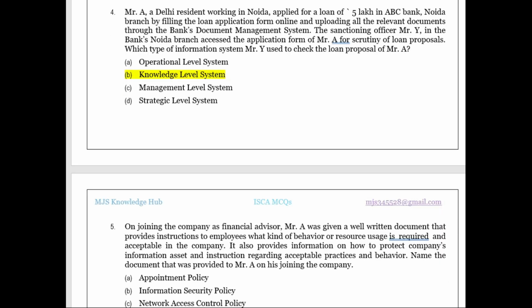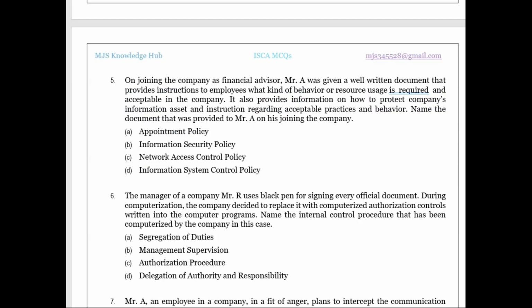Okay, then the fifth one. On joining the company as a financial advisor, Mr. A was given a well-written document that provides instructions to employees on what kind of behavior or resource usage is required and acceptable in the company. When you see the words resource usage or behavior within the environment, you must remember that there is something related to security policy. So we are talking about the information security policy.